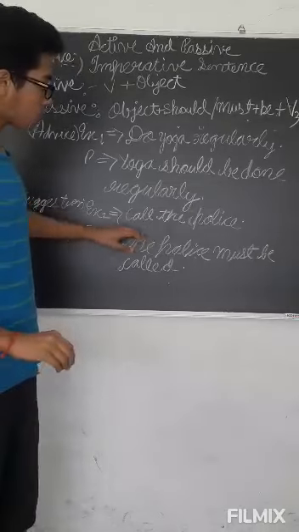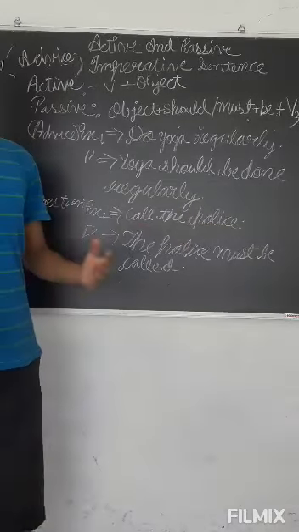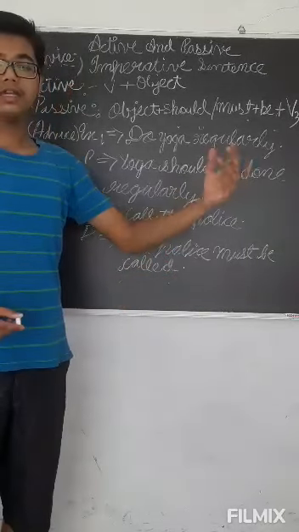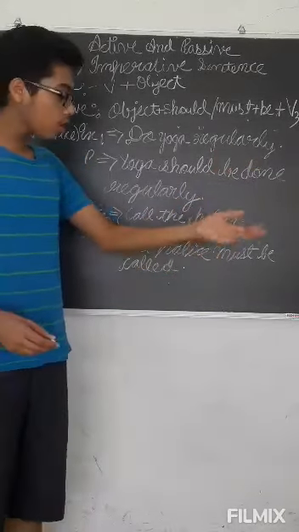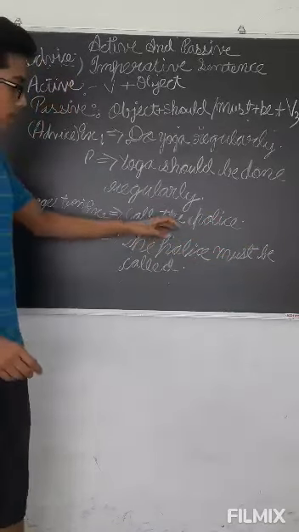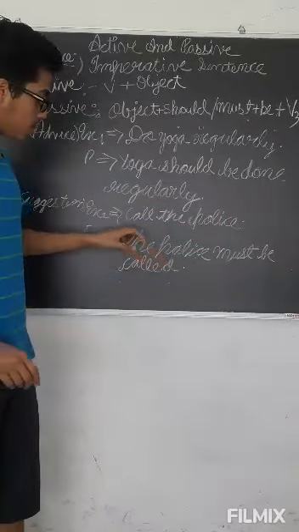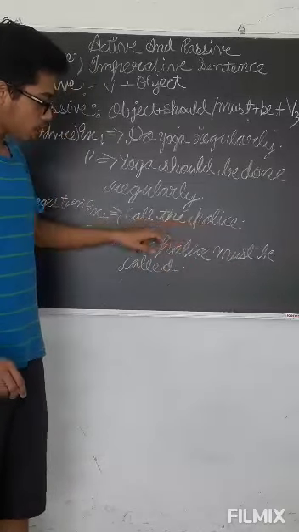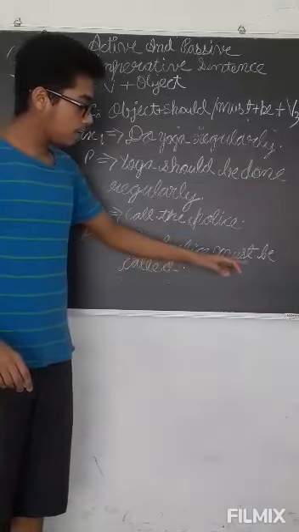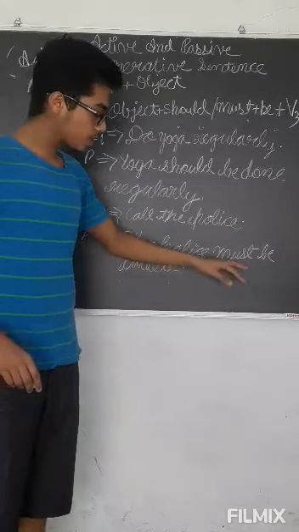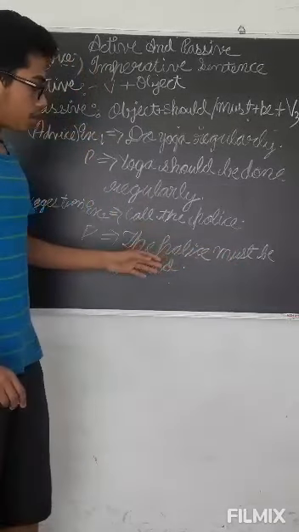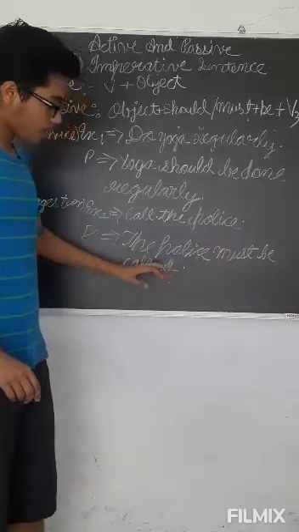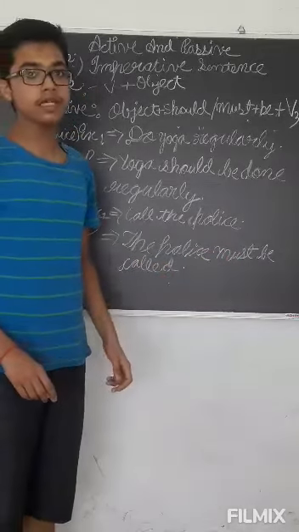This is a suggestion. Call the police. Like something has happened and you are saying to an unknown person that call the police. So you are giving a suggestion. Police ko bulao. So we are writing must here. First the object will come, the police, and then must, and be is written in imperative sentences, and then verb third form is compulsory in all passive voice.